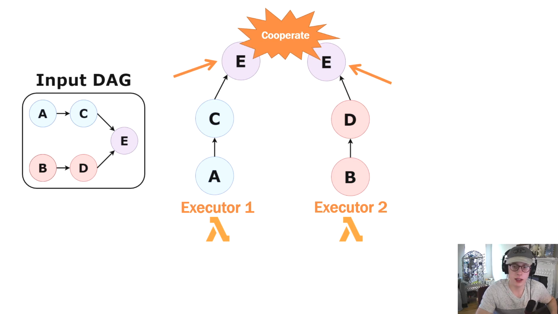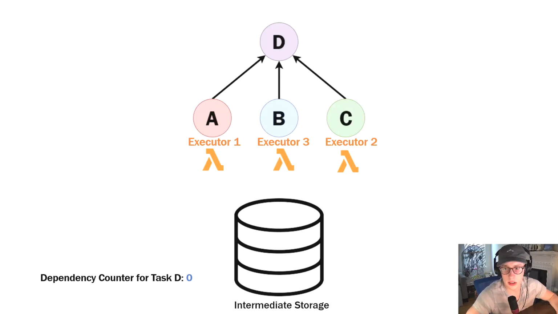If it were decided that Executor 1 would execute task E, then Executor 2 would store any required data in WUKONG's storage cluster so Executor 1 could retrieve it. Here we'll walk through a short example fan-in operation to get a better idea of how this cooperation works. In this case, we have three tasks, task A, B, and C, fanning into task D. Let's assume that Executor 1 is the first to finish, followed by Executor 2, and Executor 3 finishes last.